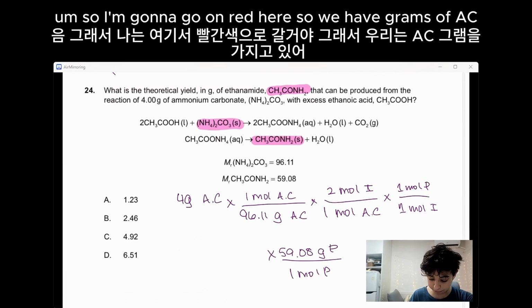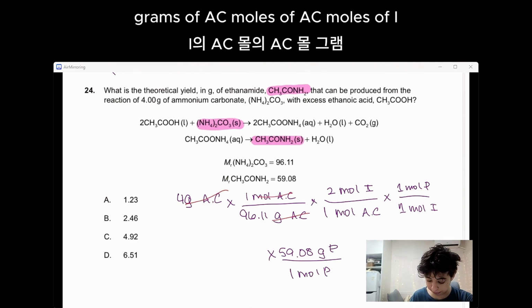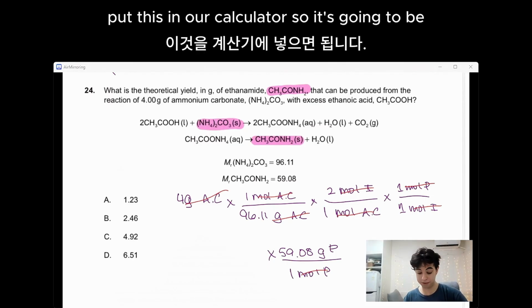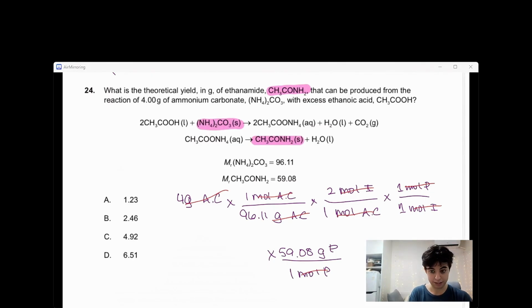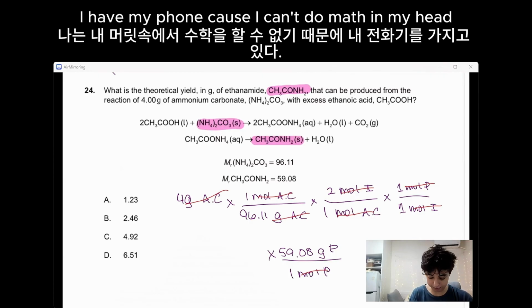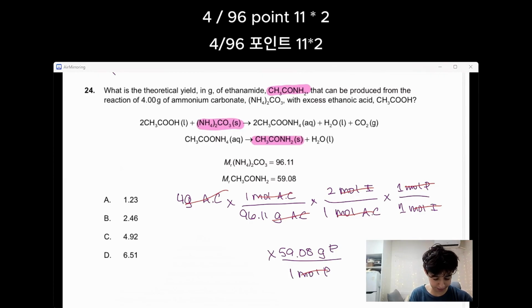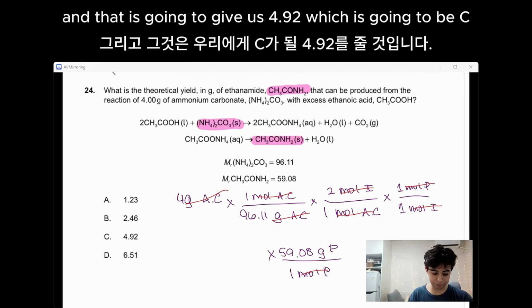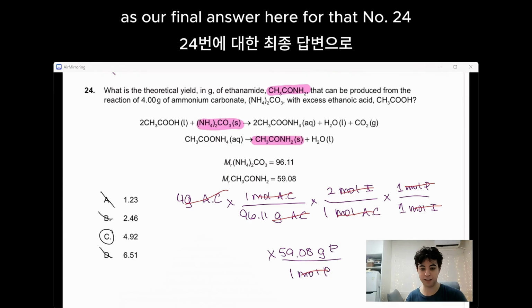It's important, so I'm going to go in red here. So we have grams of AC, moles of AC, moles of I, moles of P, getting our grams of P as our final product. And so now we're going to put this in our calculator. I have my phone because I can't do math in my head: 4 divided by 96.11 times 2 times 59.08. And that is going to give us 4.92, which is going to be C as our final answer here for that number 24.